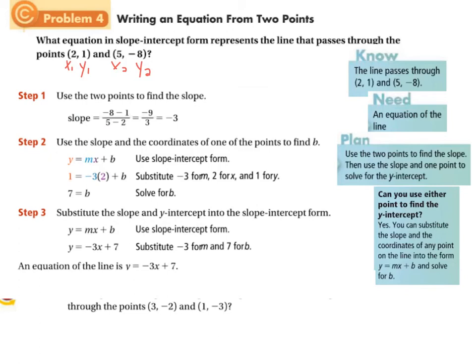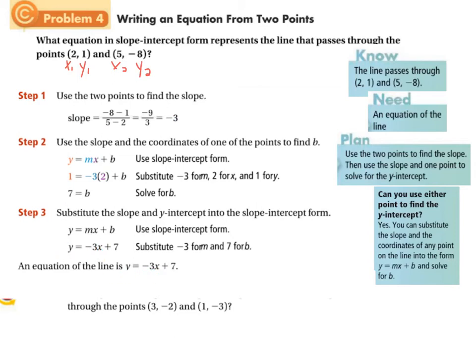Now, we also notice that this equation has 4 variables: y, m, x, and b. If we want to find out what b is, we can use one of the x and y values that we know. So we know that 2 is one of the values that will work, and the matching y value is 1. We know that the slope is -3. And then what must come out for b in order to make this true? If you were to calculate it all out and solve it, you would find out that b is equal to 7. And that means that we have an equation of y equals -3x plus 7. That's this right here, okay?